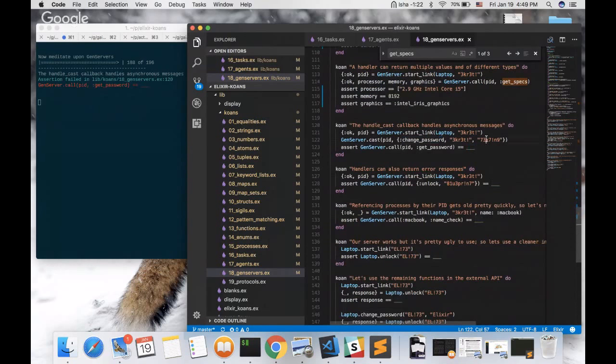Here we call change password, and then we get the password again. And here we call unlock, and we give it the wrong password.